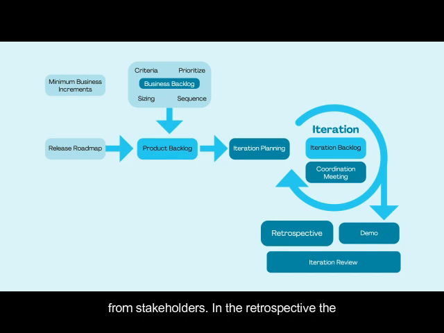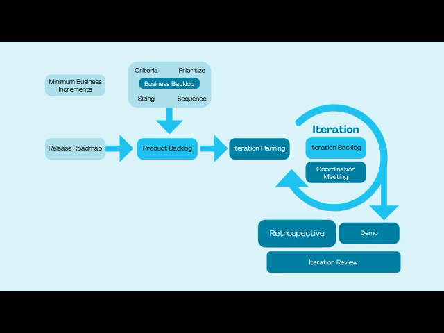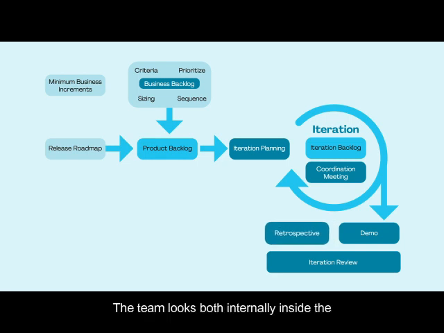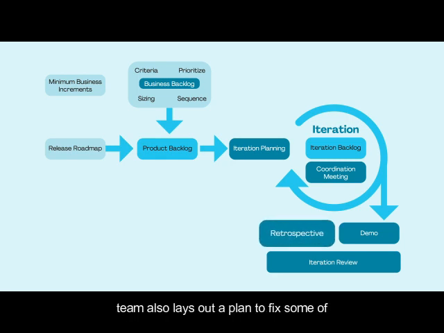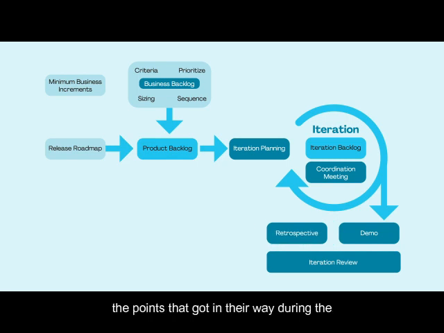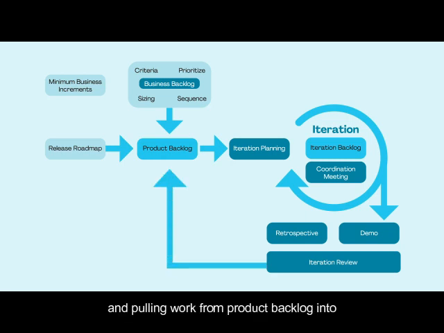In the retrospective, the team takes time away from their busy schedule to reflect on how they worked together in the iteration. What aspects made them go faster and be successful? What aspects got in their way of reaching their goals? The team looks both internally, inside the team, and externally, outside the team. The team also lays out a plan to fix some of the points that got in their way during the next iteration. When an iteration is complete, we go back and start over with the iteration planning, pulling work from the product backlog into the iteration backlog during the next planning.